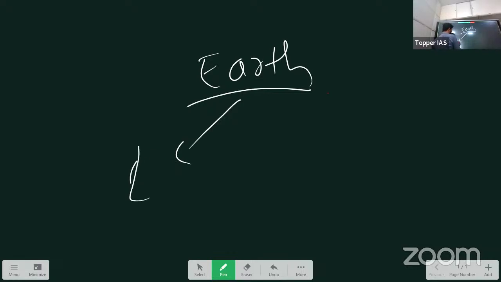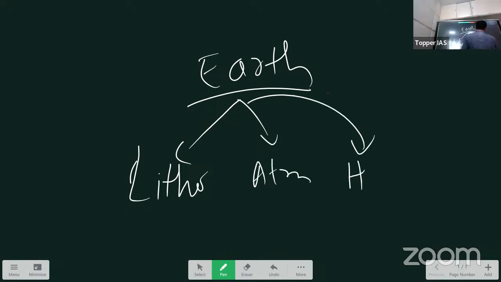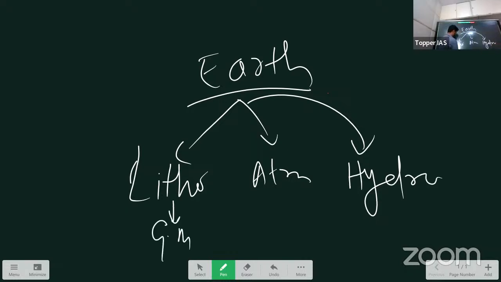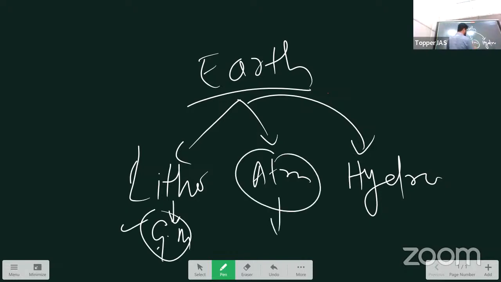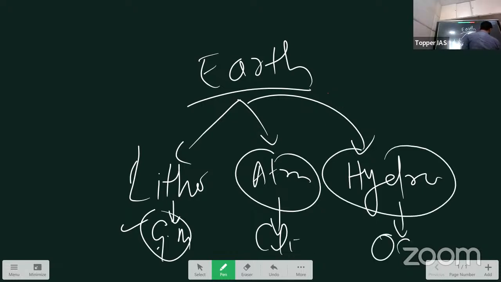Lithosphere, atmosphere, and then hydrosphere. So as part of lithosphere, what do we study? Geomorphology. Hope everybody is clear with this. As part of atmosphere, we study climatology. As part of hydrosphere, we study oceanography. So, understood? In physical geography, first we will take up geomorphology.